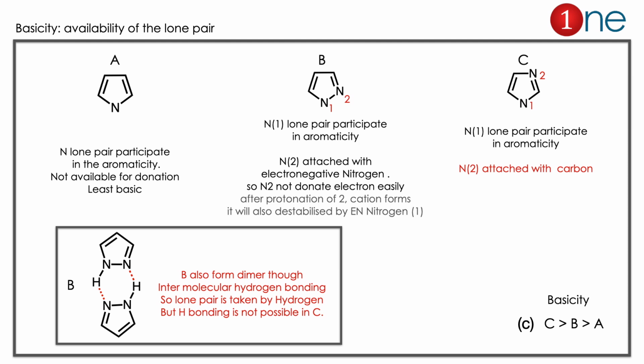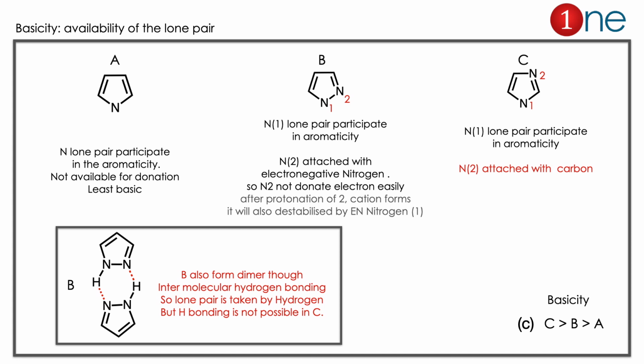Here they are given the 3 amines. Let us analyze the availability of the lone pair there. The compound A is obvious because the lone pair is involved in the delocalization for aromaticity. Aromaticity provides the highest stability, so the lone pair is always in delocalization, not available for donation. So it is the least basic one. So we can log the answer for A, least basic.